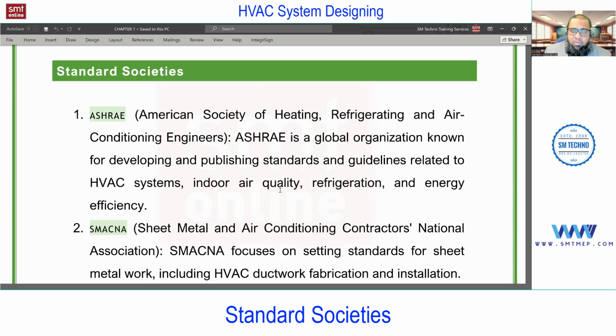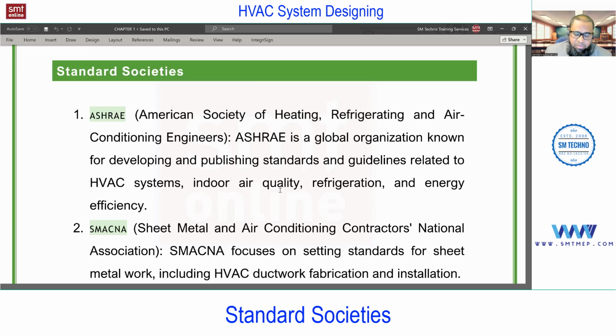In the market for Fundamentals, I think 2021 is the latest. ASHRAE Fundamental Handbook 2021 is the latest edition. Similarly, for Application, 2022 is the latest available, and for Refrigeration, I think 2006, though I'm not sure about refrigeration. You'll find the different handbooks in ASHRAE. For design, remember we follow the ASHRAE Fundamental Handbook, and the 2021 latest edition is available. So in the class also, I'll use ASHRAE 2021.